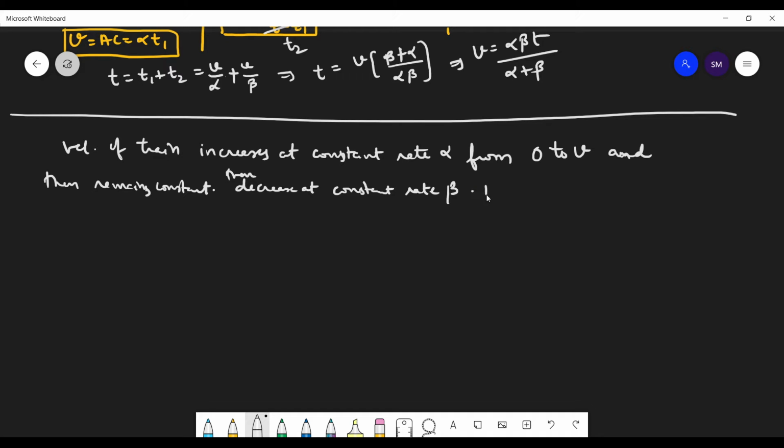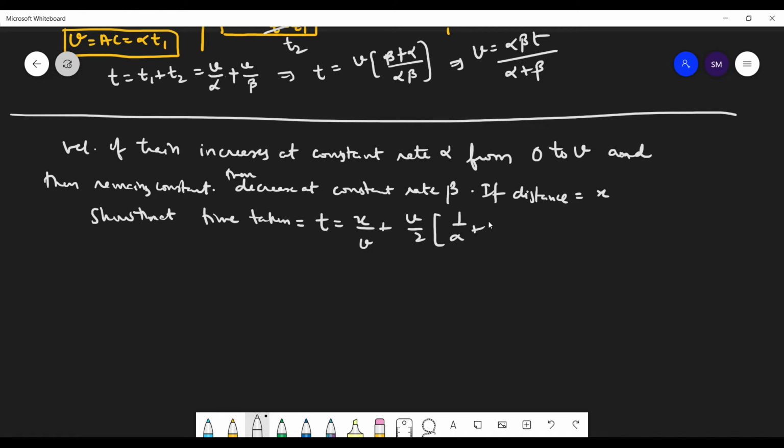If the total distance covered by the particle is x, show that the time taken will be x upon v plus v by 2 into (1 by alpha plus 1 by beta).